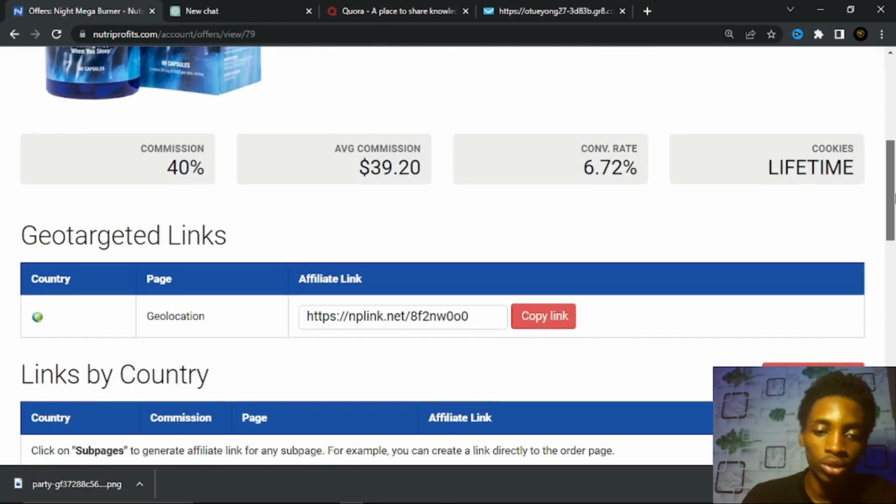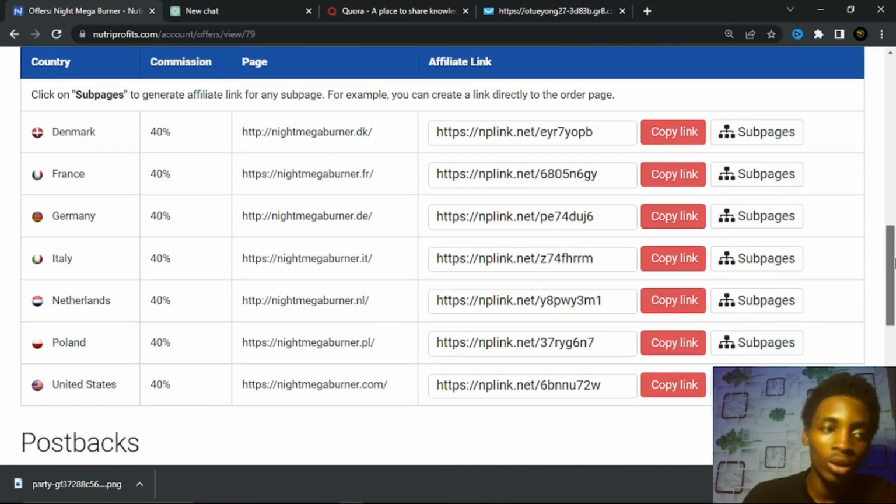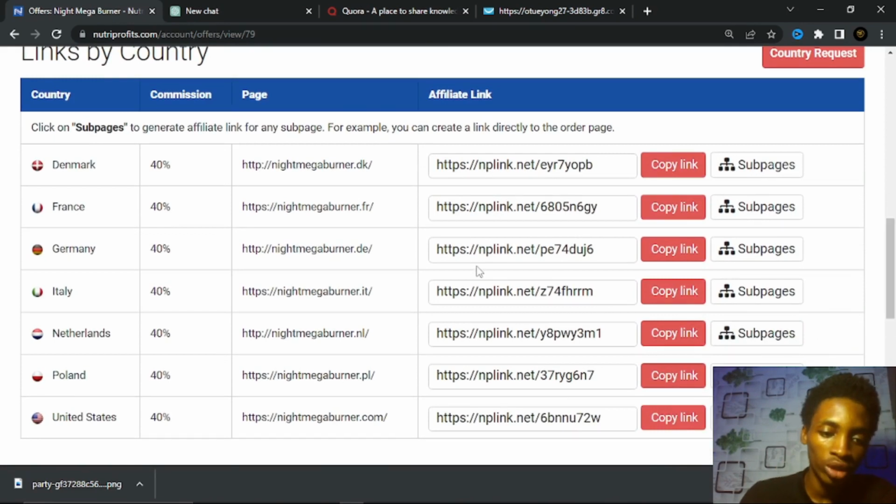So we're just going to scroll down. You can see this right here is our affiliate link, and this right here is when maybe you are running an ad and you are very targeted in one location. So you could see right here, for United States, this is your affiliate link. For Poland, this is your affiliate link. For Netherlands, and so on and so forth.